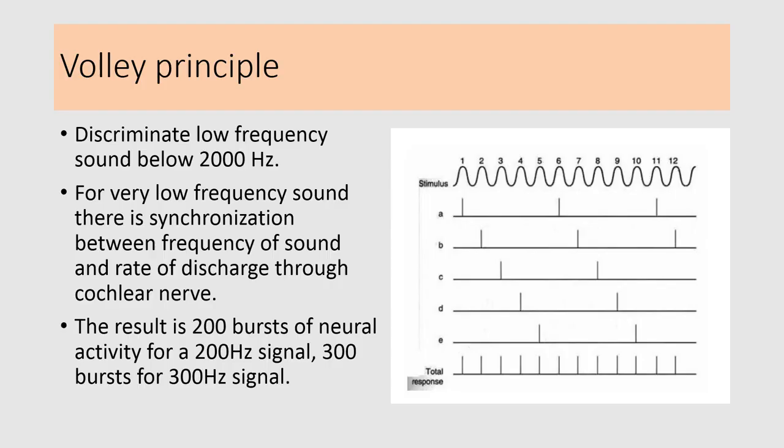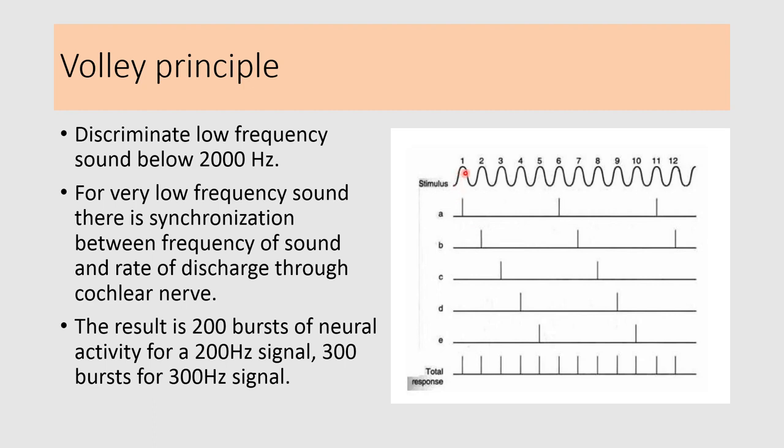Von Békésy's traveling wave theory explains discrimination of sound waves from 2000 to 20,000 Hz, but it cannot explain the discrimination of frequencies below 2000 Hz. The Wever-Bray principle can explain the discrimination of low frequency sounds below 2000 Hz. For very low frequency sound, synchronization is present between the frequency of the sound and the rate of discharge through the cochlear nerve.